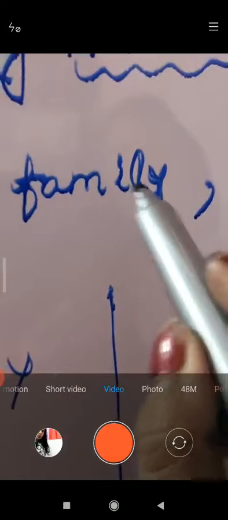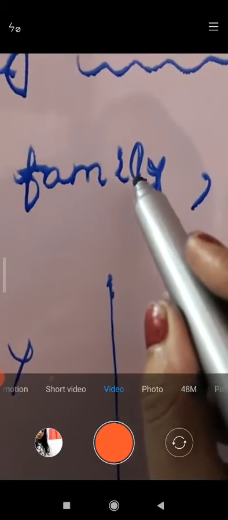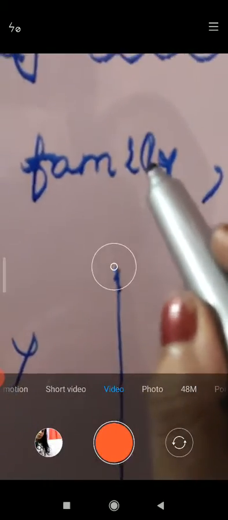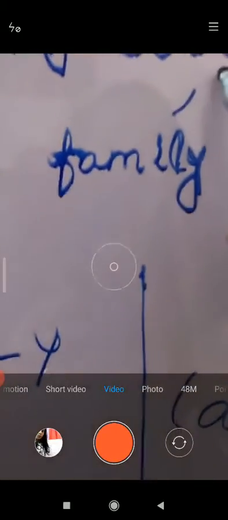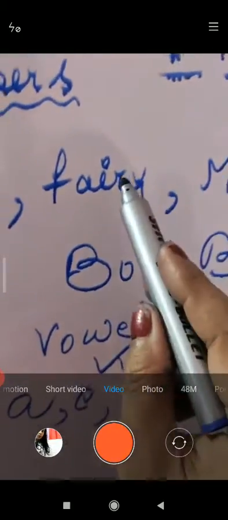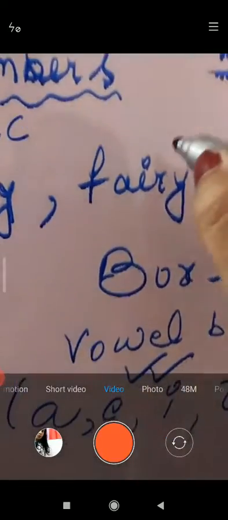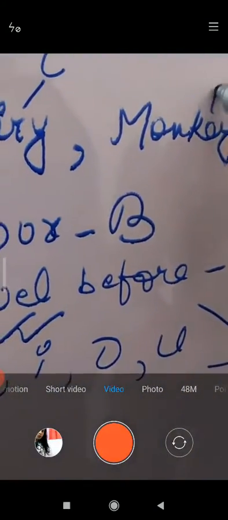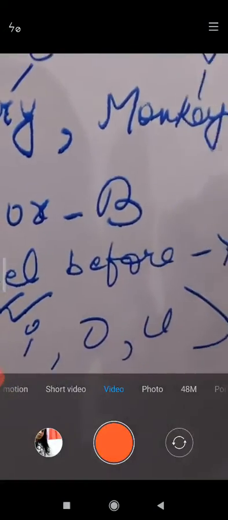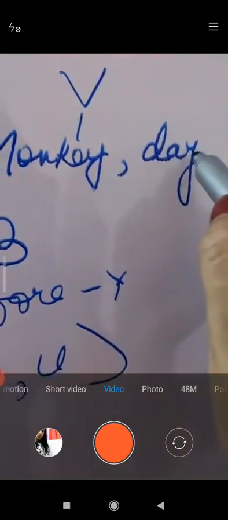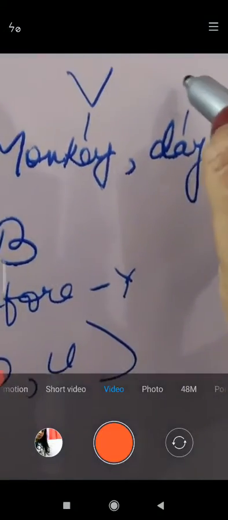Family. Before Y, what is the alphabet? L. L is consonant or vowel? It is consonant. Okay, very good. Now fairy, F-A-I-R-Y. Before Y, it is consonant or vowel? It is consonant. Monkey. Before Y, what is it? E is vowel. A-E-I-O-U. Now, the last word, day. Before Y, what is it? A. A is vowel. Okay? Now, you have to write in this box consonant.